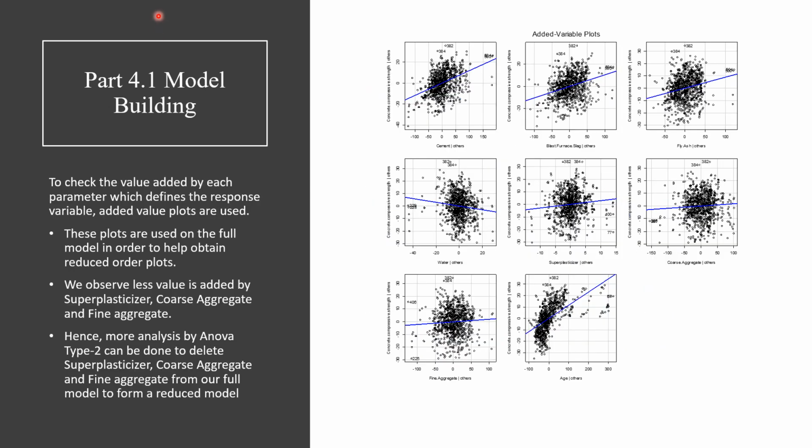After finding the full model, it is important to check which variables add extra value to the response variable. Hence, added value plots are studied in this slide. These plots are used for the full model and are seen in the right hand side image. So we observe that less value is added by superplasticizer, the coarse aggregate, as well as fine aggregate, and hence more analysis with the help of ANOVA type 2 can be done to eliminate these variables from our full model to obtain a reduced model.